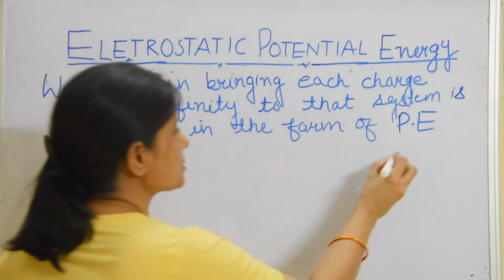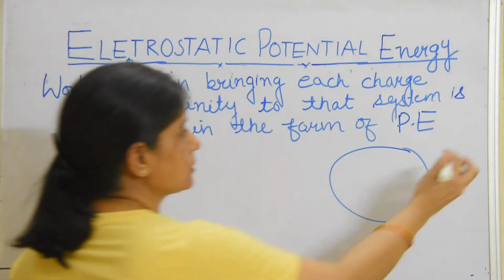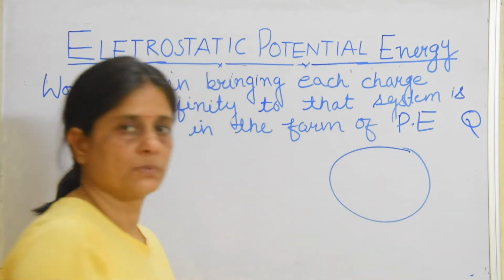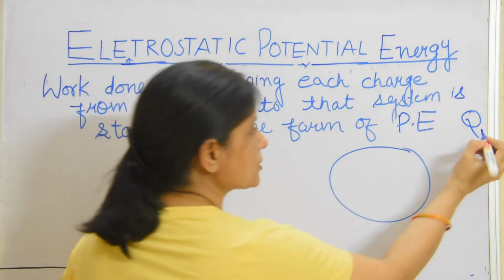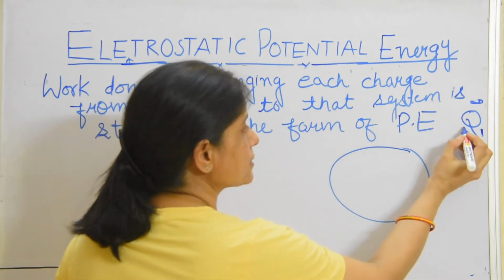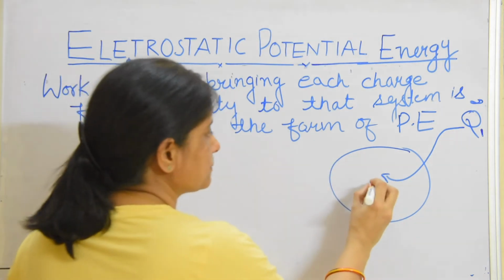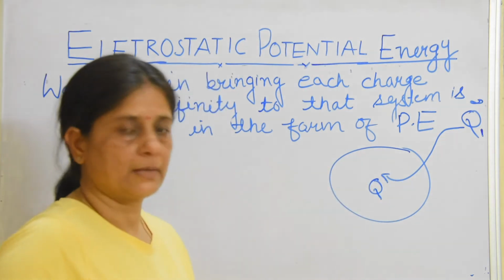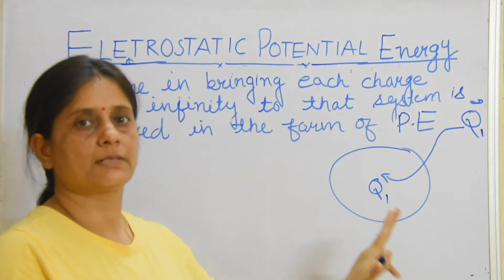A system of charges means, suppose this is the system, and this is the charge Q. Now, what is electrostatic potential energy? Consider the work done in bringing this charge Q1 from infinity to this point first. What would be the value of potential energy? No potential energy. Why?